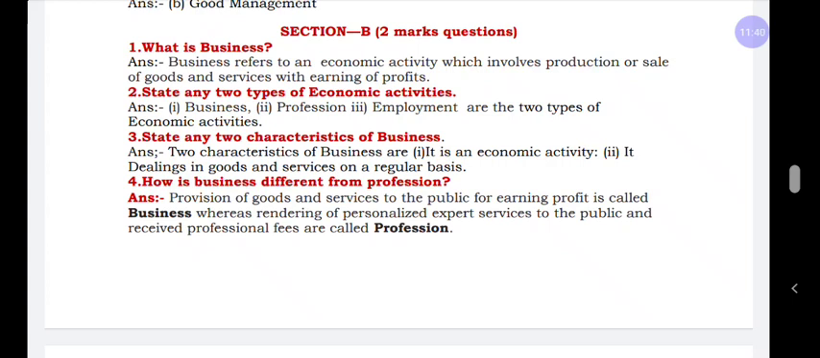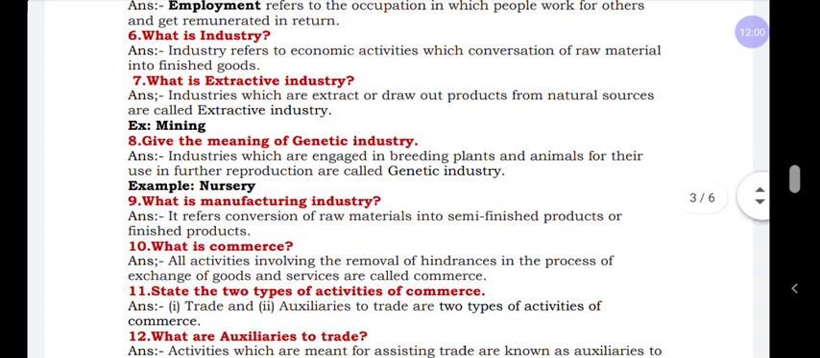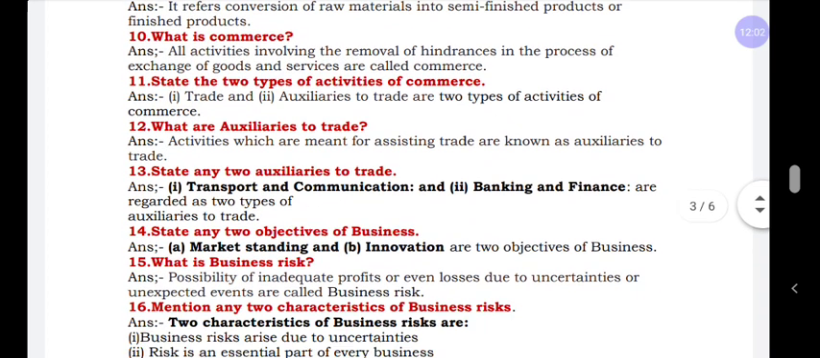State any 2 types of economic activities. Second, a very important question: what is commerce, or give the meaning of commerce. And next, the meaning of industries, that is extractive industries, genetic industry and manufacturing industry. You can expect this for the 2 marks compulsory in the examination.